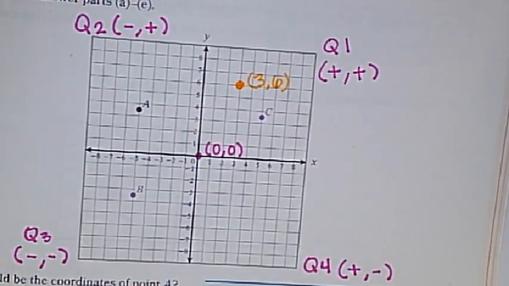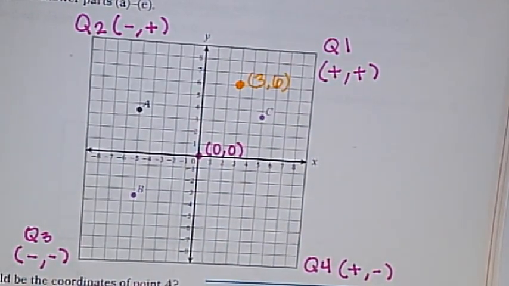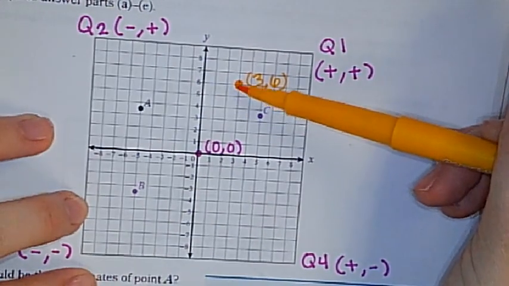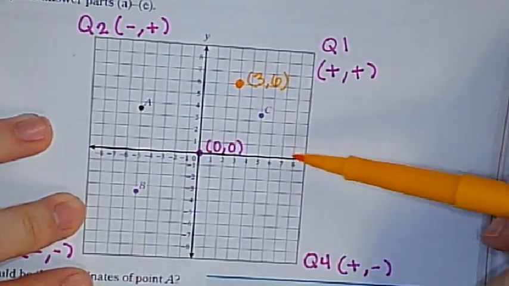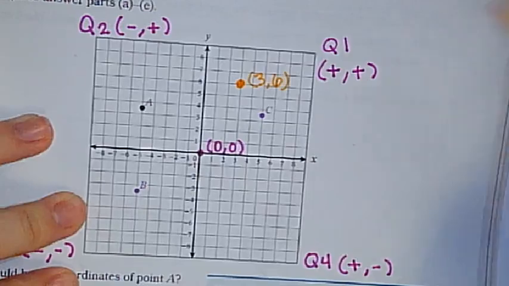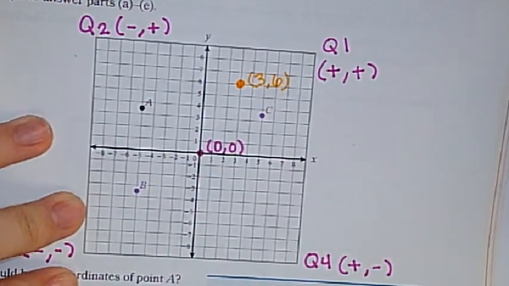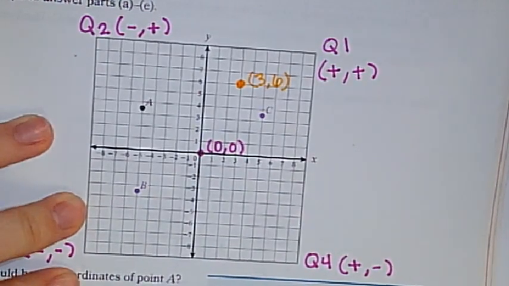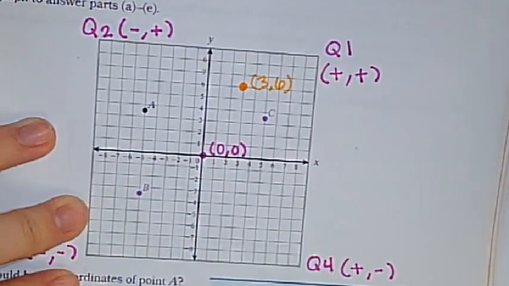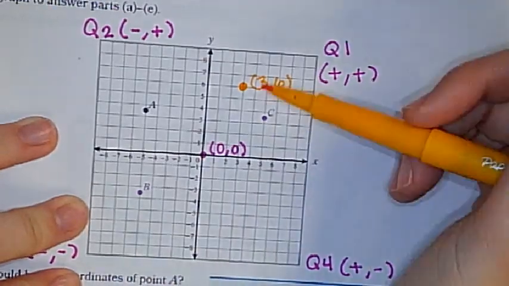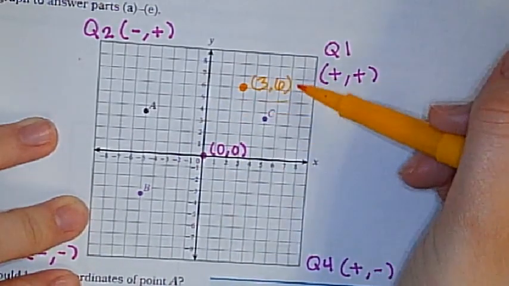I want to reflect over my x-axis. Show me with your arms your x-axis again. Yes, it's horizontal. So I'm trying to reflect over this x line, or this horizontal axis, which is x. How do you think I would do that? If I folded my paper over at the x-axis, where would my plot be down here? How would I know? I would have to look at this ordered pair.